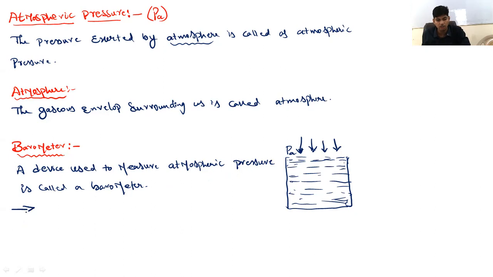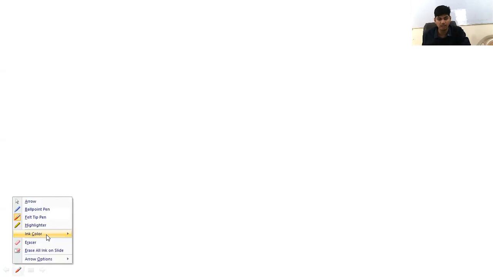And remember, it was a person by the name Evangelista Torricelli who devised the barometer. Let us see how a barometer looks, or how to construct a barometer, that should be understood.